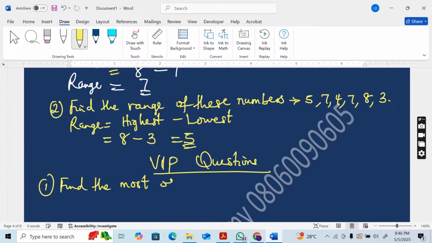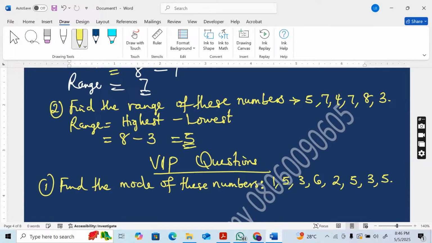Find the mode of these numbers: 1, 5, 3, 6, 2, 5, 3, 5.